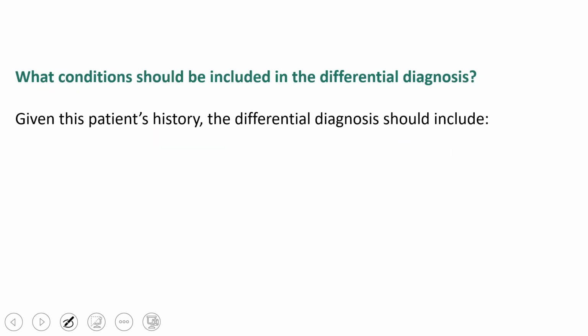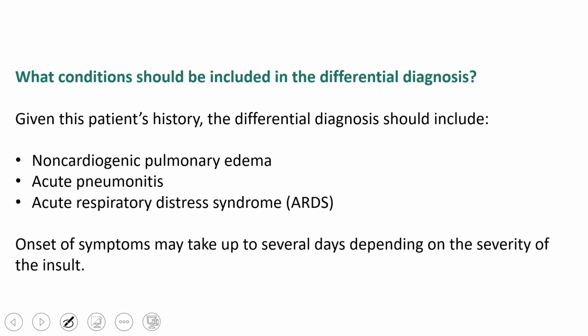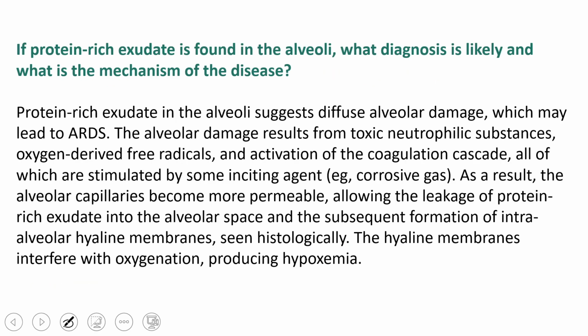So what conditions could be included in the differential diagnosis? From the history given, we can infer that the patient may suffer from non-cardiogenic pulmonary edema, acute pneumonitis, and acute respiratory distress syndrome. And the onset of symptoms may take up to several days depending on the severity of the insult. If protein-rich exudate is found in the alveoli, what diagnosis is likely and what's the mechanism of disease?